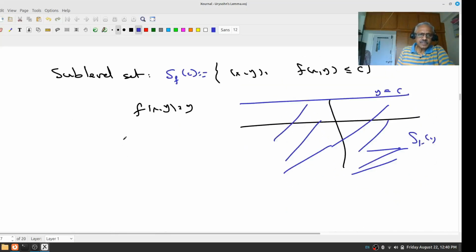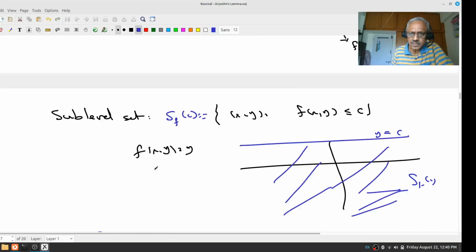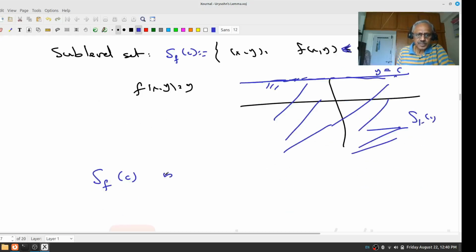Now there are very nice things about this. First, notice that S of C, if we take f of x less than C, this line is not included. This is just a dotted line. This is an open set.